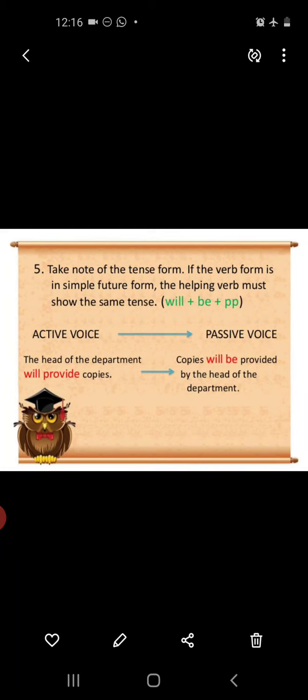See the active voice. The head of the department will provide copies. Now in this sentence, the head is the subject and copies are the object. Okay, so we interchange the position of subject and object. Copies will be provided by the head of the department. So what is the rule? That in passive voice we use will be or shall be plus third form of the verb.